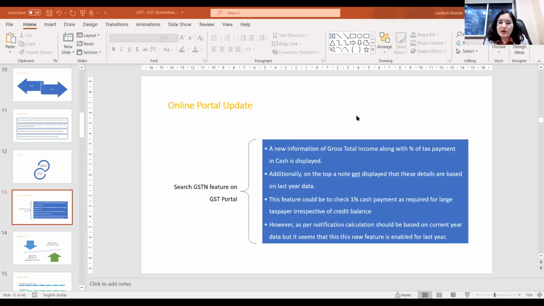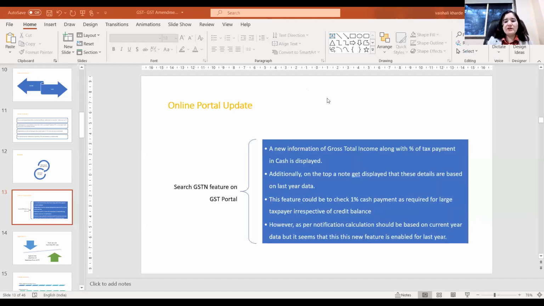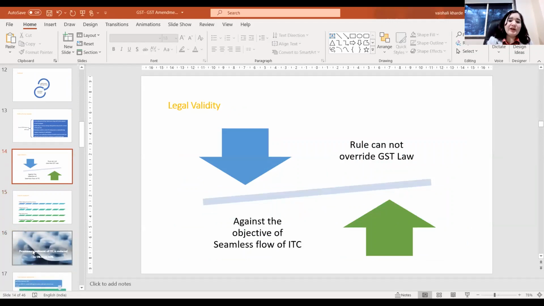Now we don't have more clarity; we are only discussing the feature which is now available on the GST portal. This feature is available, but meanwhile there is no more clarity about it, so please don't refer to this feature until we have more clarity. So this is about the online update with respect to this rule.